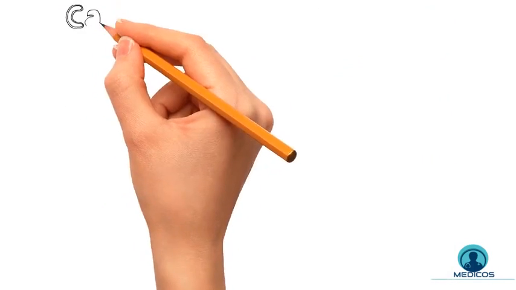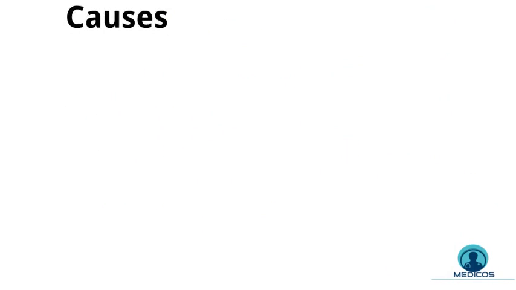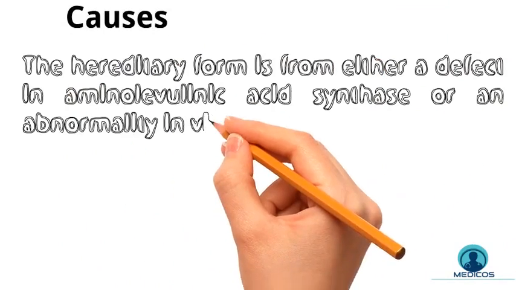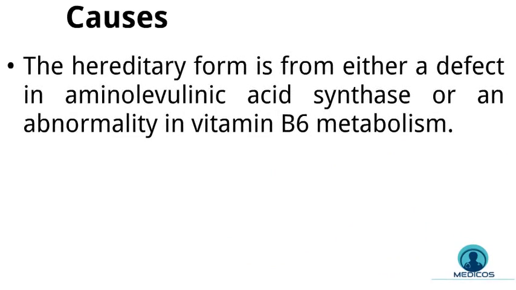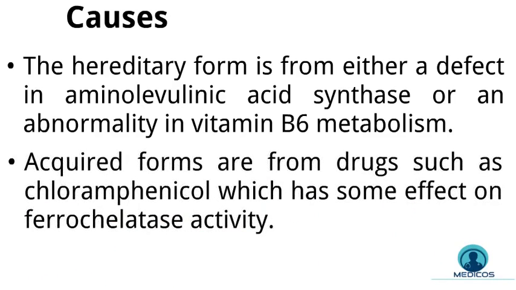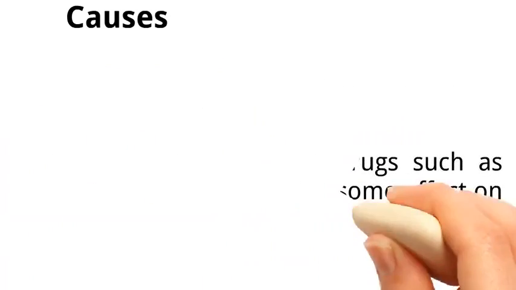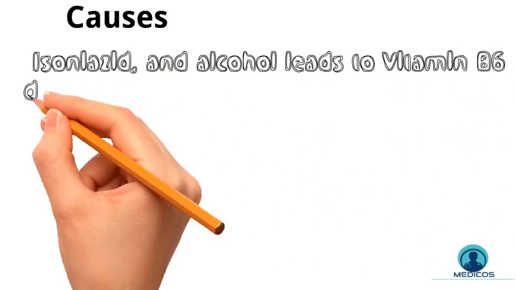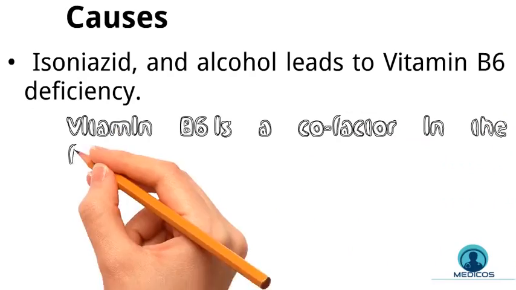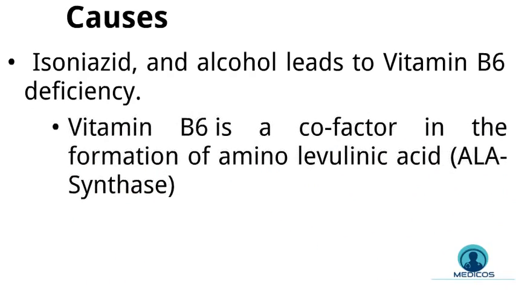When it comes to the causes, there are hereditary and acquired forms. The hereditary form is from either a defect in aminolevulinic acid synthase or ALAS, or an abnormality in the vitamin B6 metabolism, while the acquired forms are from drugs such as chloramphenicol, which affects ferrochelatase activity, or it can be from isoniazid and alcohol, which lead to vitamin B6 deficiency. And as we discussed earlier, vitamin B6 is a cofactor in the formation of aminolevulinic acid.